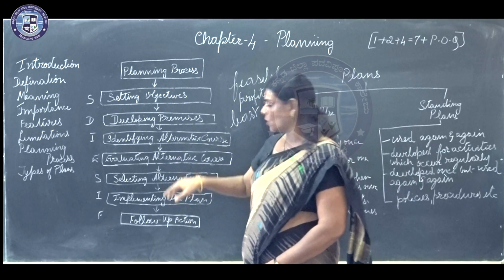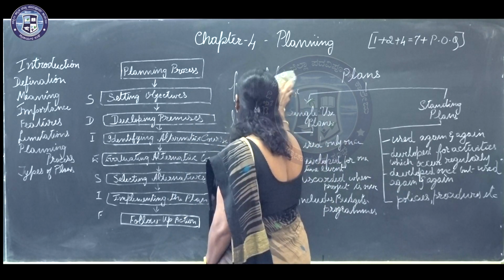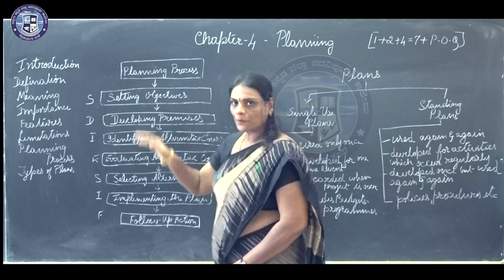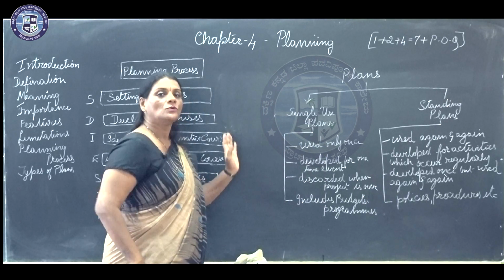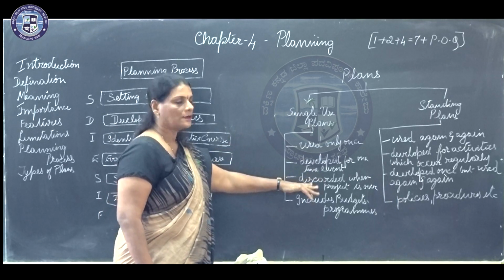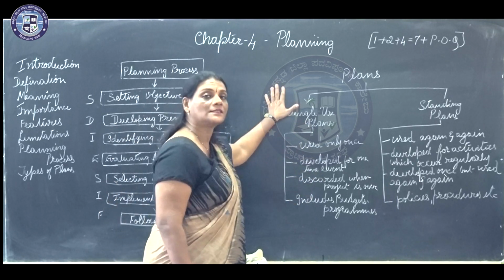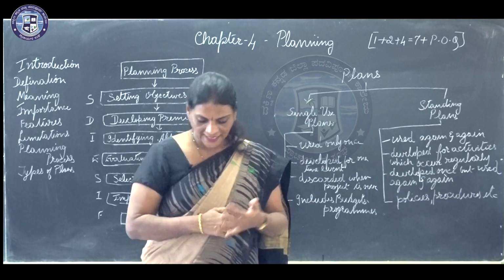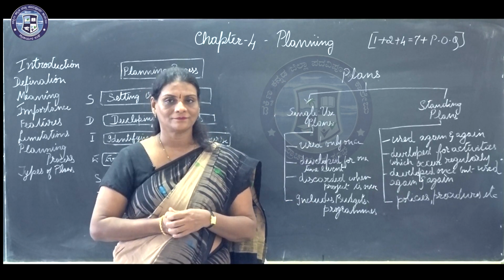So after having gone through the planning process, it's time now to go to the last part in the planning chapter, that is types of plans. Now we have already seen what is a plan.